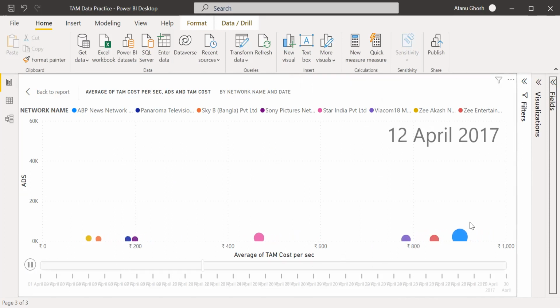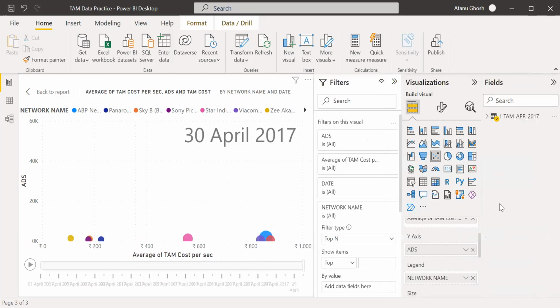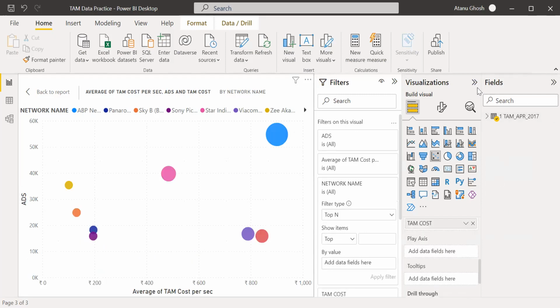So number of ads is increasing, it will move up. But why is it? It hasn't gone up, no? It has not gone up, yeah. But why is it so? Is there any outlier? Why is the scale so high and the bubbles are so low? No. Before the play axis, it did not behave like that. Okay. So this was after the play axis. So if I don't, then all the data falls within those axes that we have provided. So why should it?